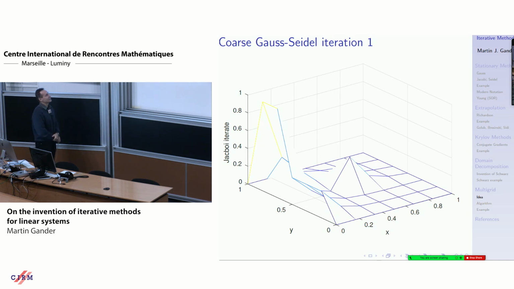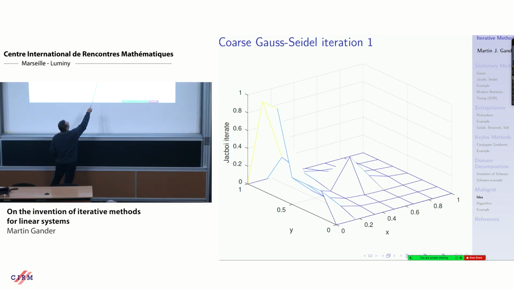But what's the idea of multigrid? I start again the Gauss-Seidel method. It's the slowest method we've seen so far. But I do it on a coarse grid. So this is the first approximation. You see, it's much better than that flat thing we had before. Just one iteration, coarse grid, very few operations.